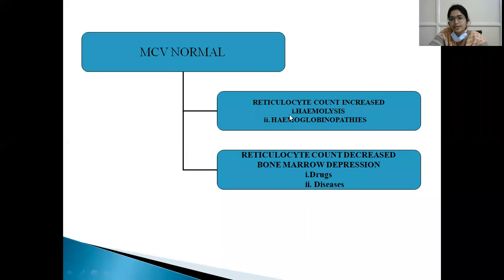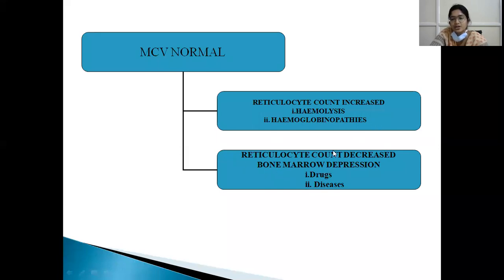Then we have to do reticulocyte count. If reticulocyte count is increased, there is production of RBCs because of decreased RBCs. If RBCs are produced more in number, then it indicates that RBCs are less, so the requirement is more. It occurs in hemolytic anemias and in hemoglobinopathies. Hemoglobinopathies are sickle cell anemia, beta thalassemia and alpha thalassemia.